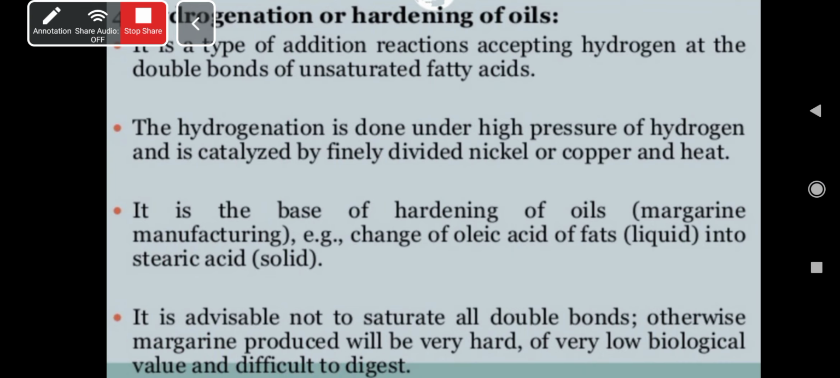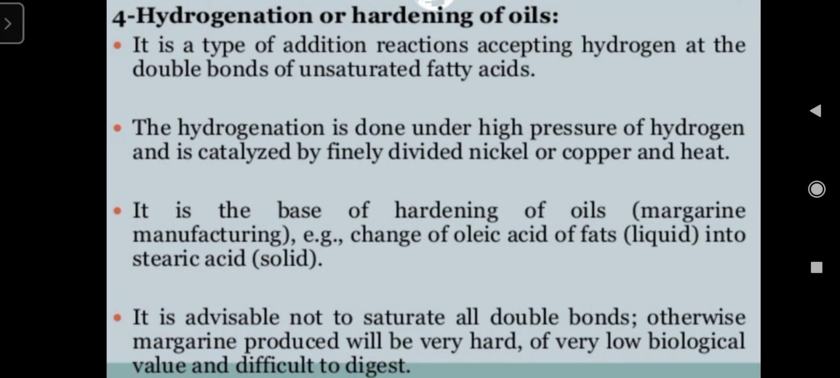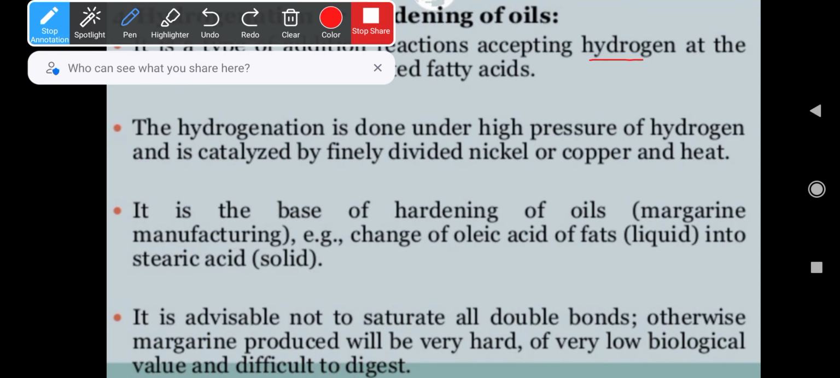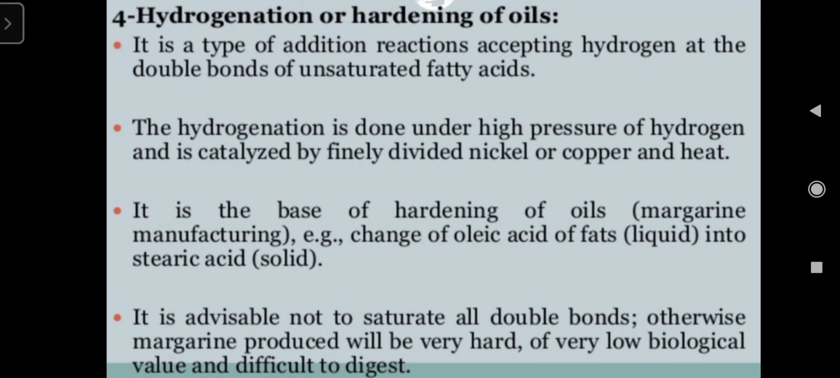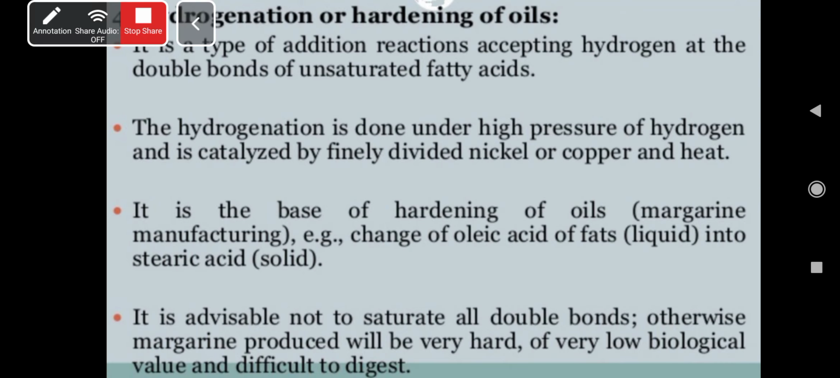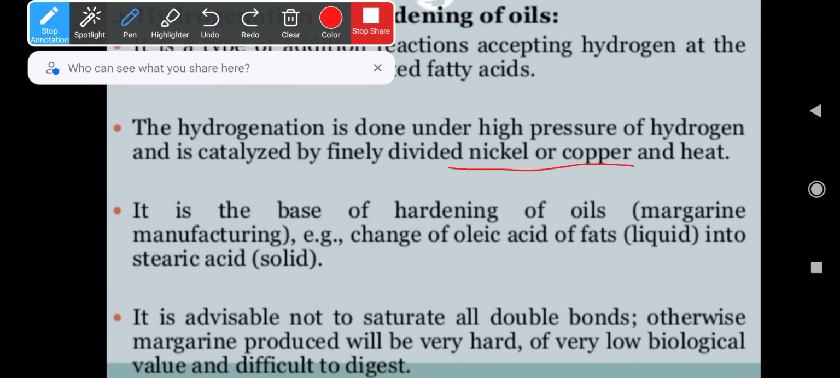Coming to the next, hydrogenation, which is also known as hardening of oils, right? It is a type of addition reaction, accepting hydrogen. Wherever there is a double bond in the unsaturated fatty acid, it is going to accept hydrogen because it is unsaturated. The hydrogenation is done under high pressure of hydrogen and is catalyzed by finely divided nickel or copper, and heat. So it is the base of hardening of oils, right?